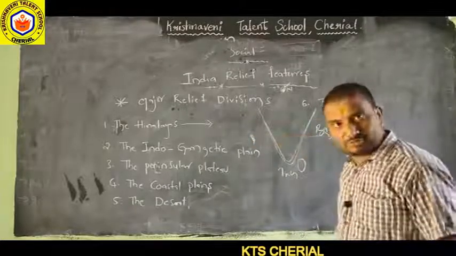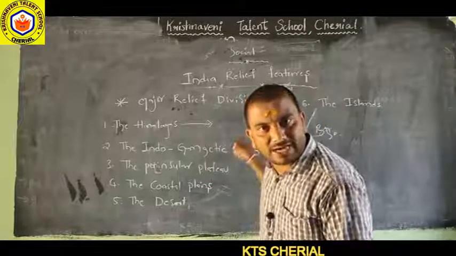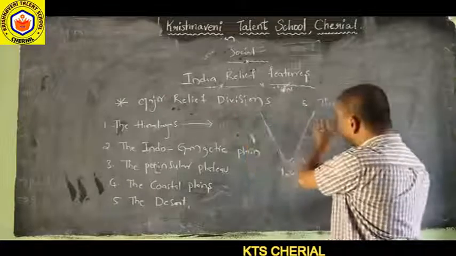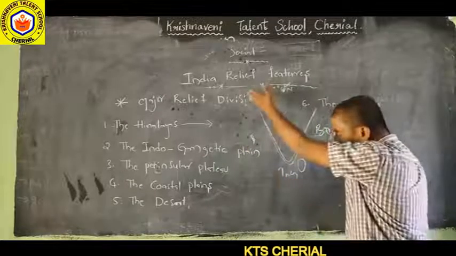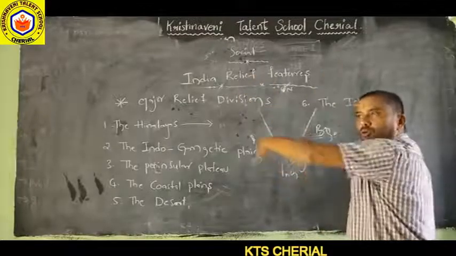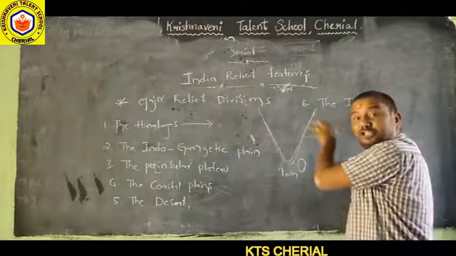Peninsula. What is the meaning of peninsula? Three sides of water, one side landform. See here, Arabian Sea, here Bay of Bengal, here Indian Ocean. So we have a vast coastline. We have good sea trade also. We have good fishing.